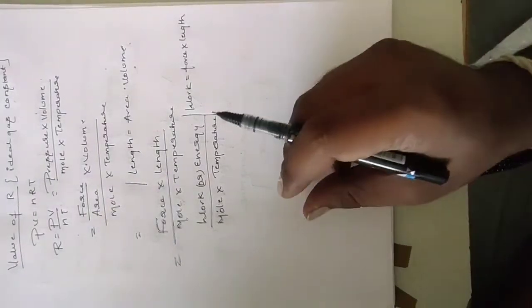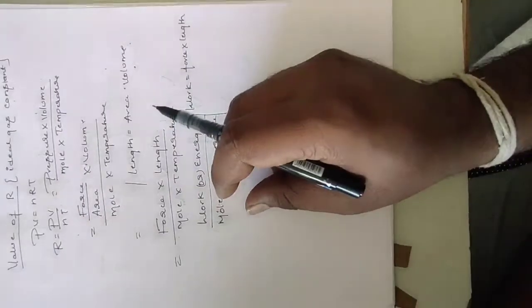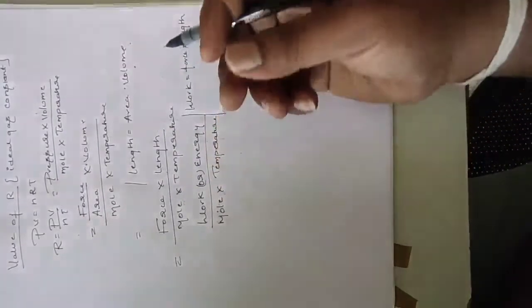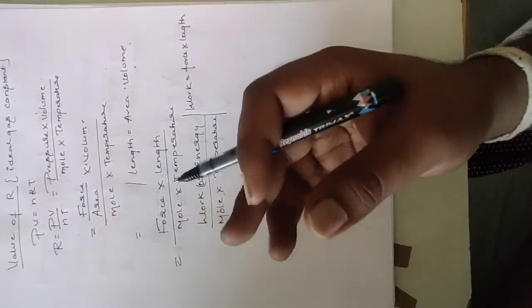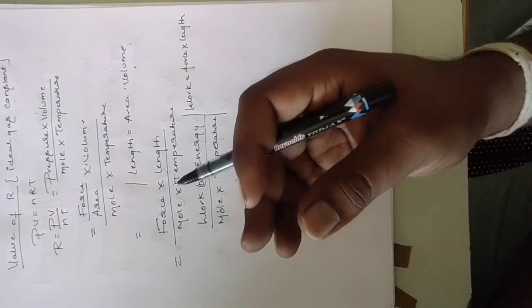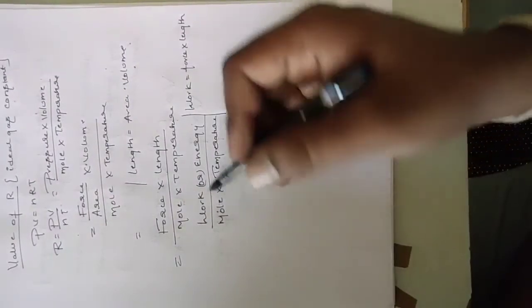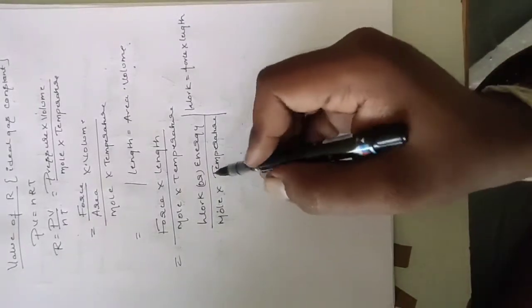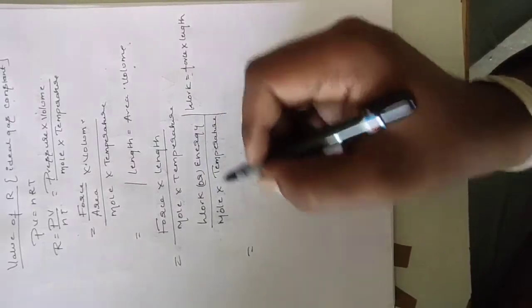We know that R is expressed in units of work or energy per mole per Kelvin. What is the unit we'll get for R? Work is nothing but energy, and energy is measured in joules.